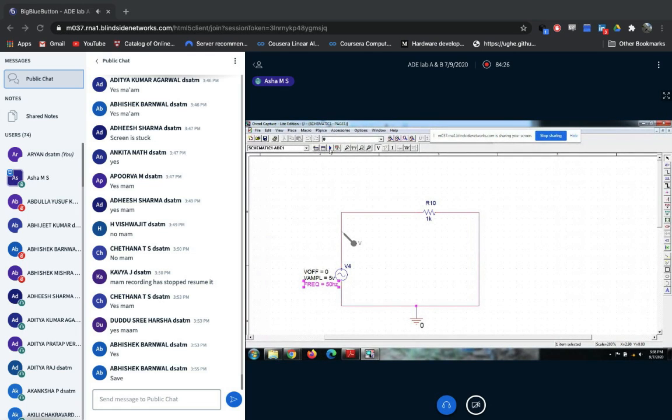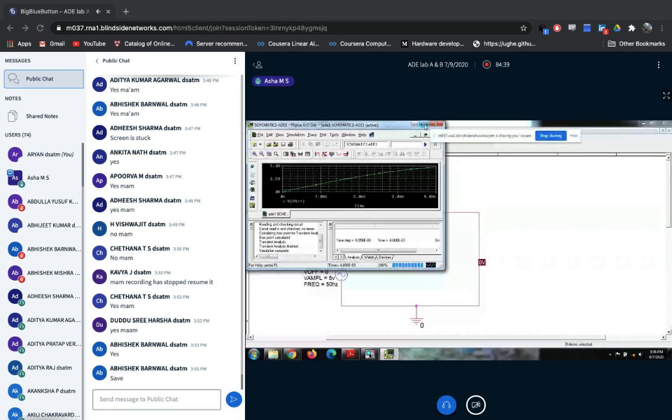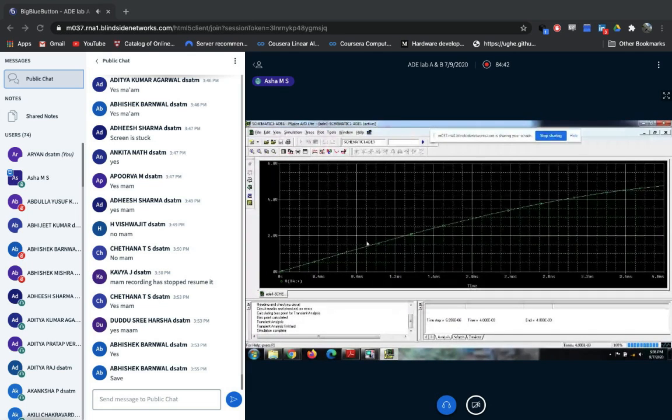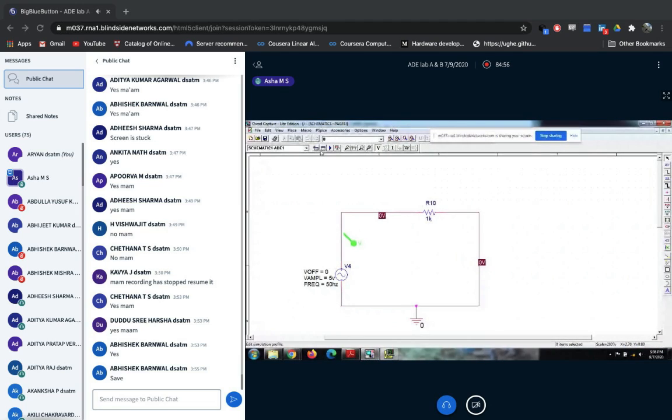Once the simulation is set, you can click on the run spice play button. Again, you will get the output, but that output will be hidden at the bottom, so just click on maximize. I didn't get the proper sine wave here, so I need to change the value. Let me go and change the step size.